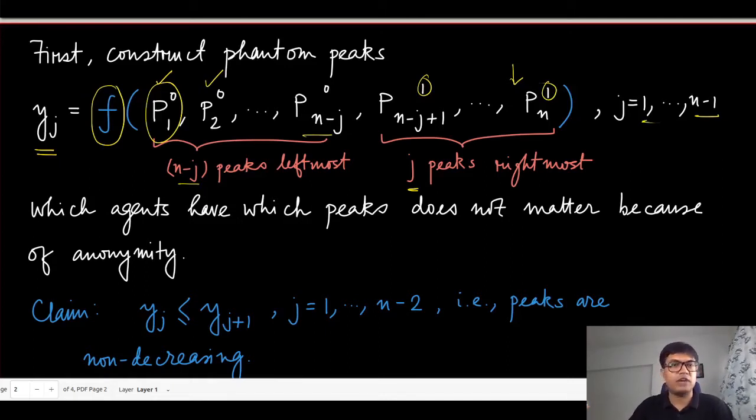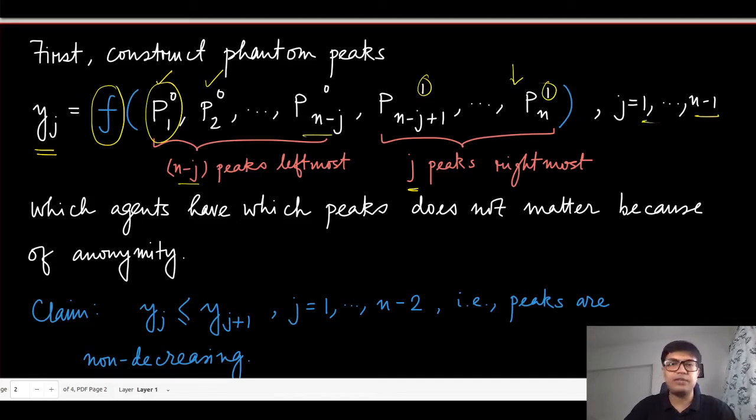And of course, after you choose this preference profile, you apply f on it. Now f is arbitrary, we do not really know it, and we will have to argue that if the properties we have discussed before are satisfied, then this yj and also the agent peaks will essentially match the same outcome as the median voter outcome.